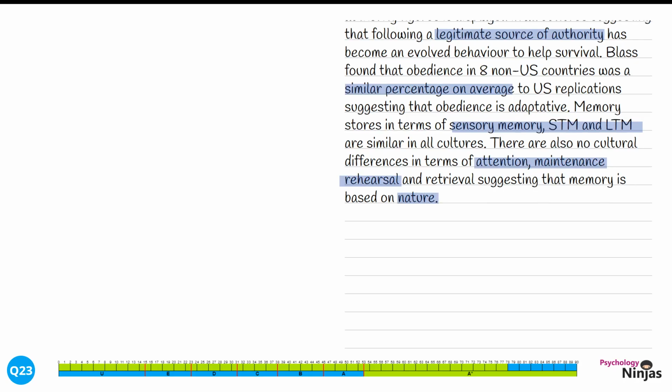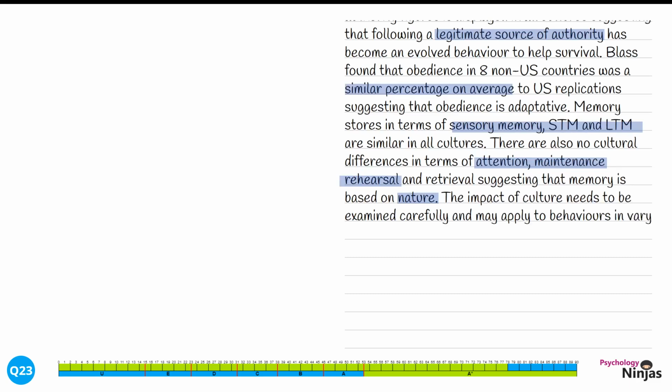So it's time to come to a judgment once again. The impact of culture needs to be examined carefully and may apply to behaviours in varying degrees. Although we've sat on the fence here, we've still given a clear judgment. We're kind of saying that this is going to apply to different behaviours differently, and I realise that that's a bit wishy-washy, but we're still giving a judgment here.